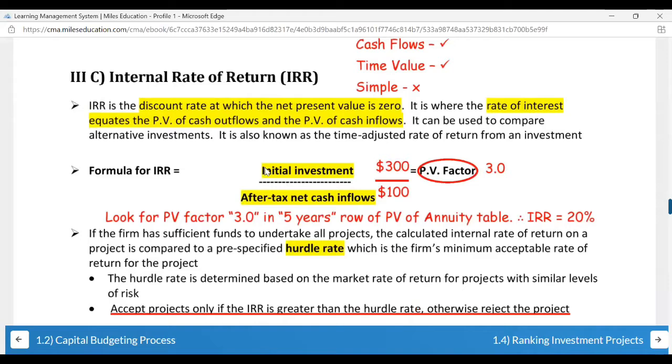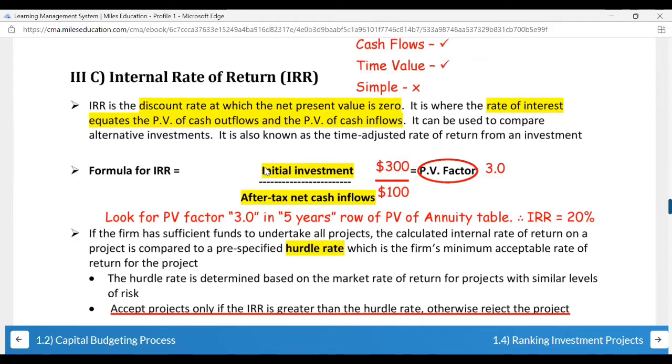Very important, IRR, and after that NPV. The next part, which is ranking investment projects, the next module, a lot of questions will come from that also. Again, there you have to use a mix of both these methods. The best part of IRR again is that you use cash flow, you use time value of money, and it is not simple, but if you keep on practicing, it definitely becomes simple.